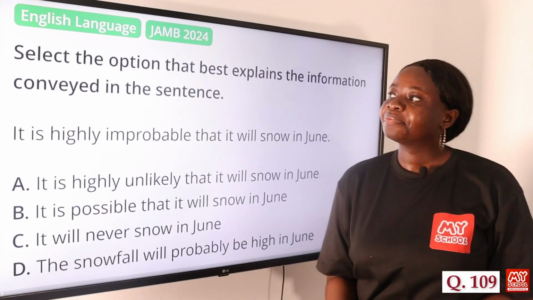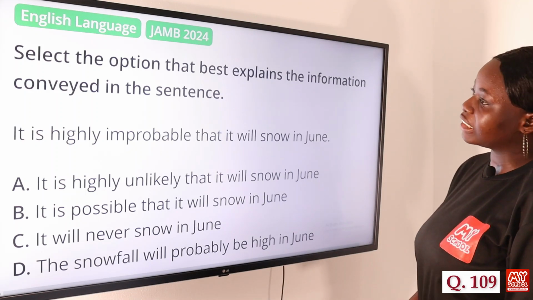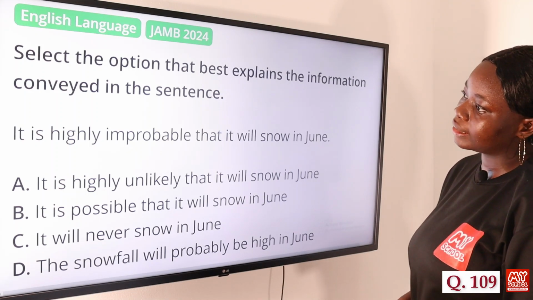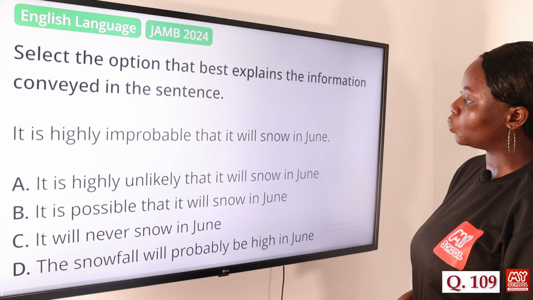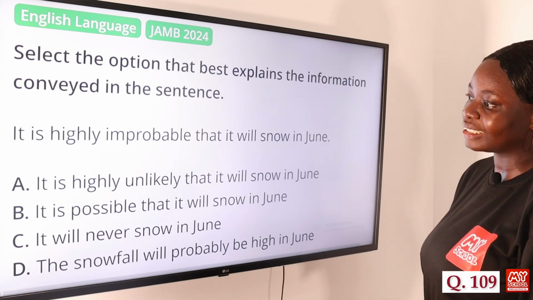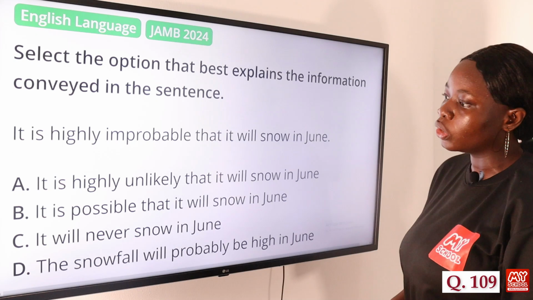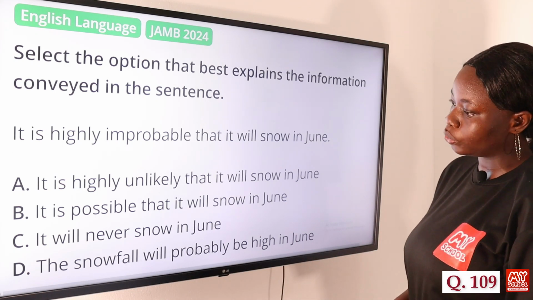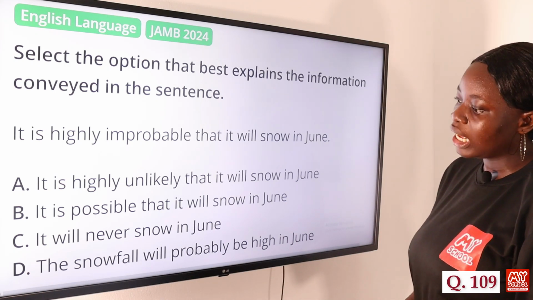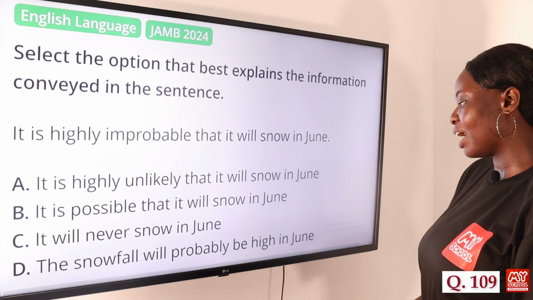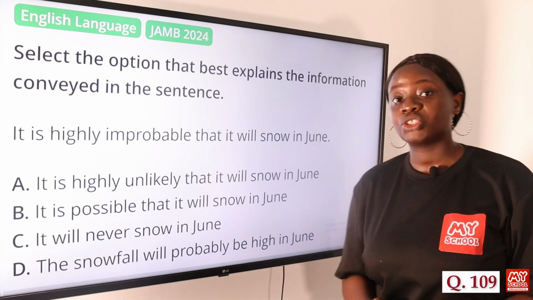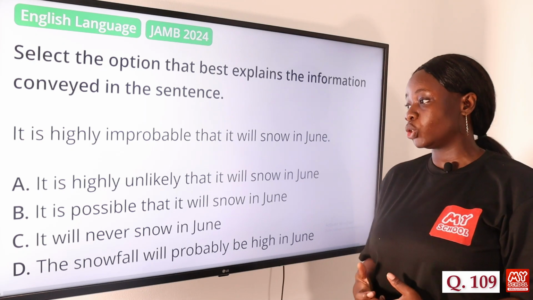Question 109. Select the option that best explains the information conveyed in the sentence. It is highly improbable that it will snow in June. Option A, it is highly unlikely that it will snow in June. B, it is possible that it will snow in June. C, it will never snow in June. And D, the snowfall will probably be high in June. So the answer to this question is option A, it is highly unlikely that it will snow in June.